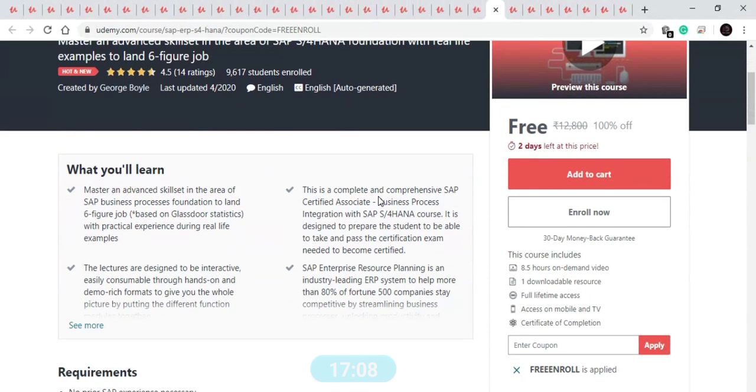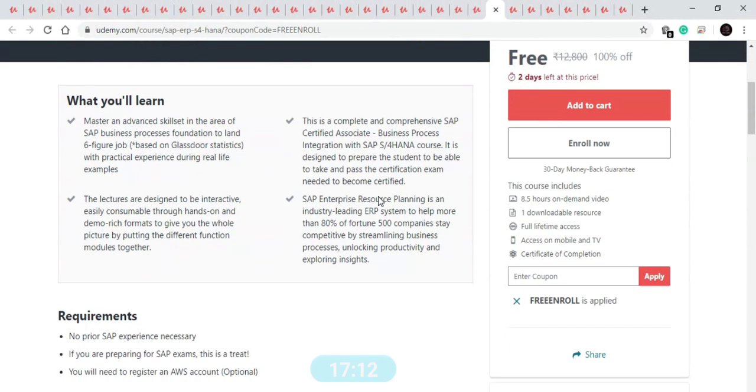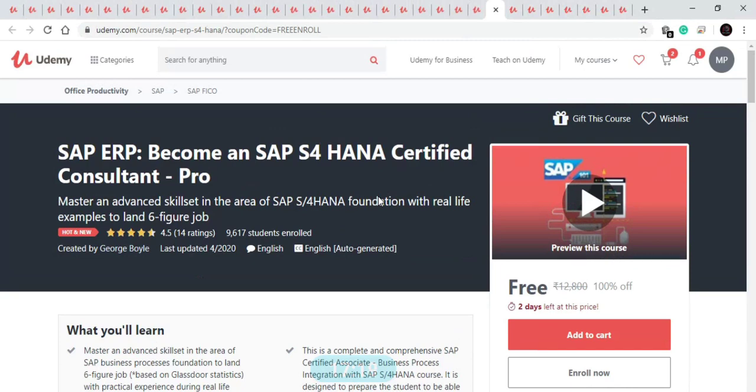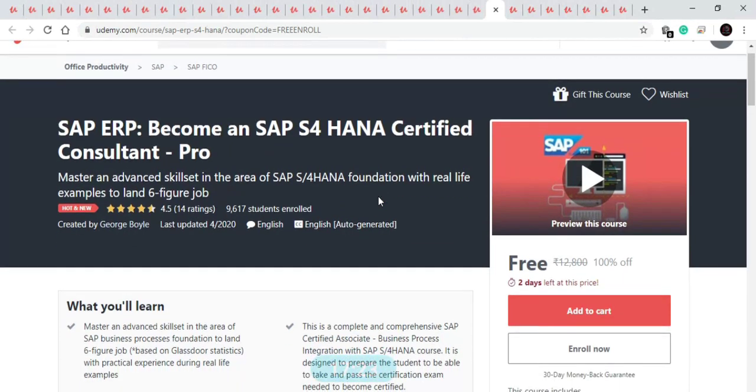So this is a good course for those who want to learn SAP. In this course you will not require any prior SAP knowledge. If you have no knowledge, then also you can learn SAP from the very beginning.